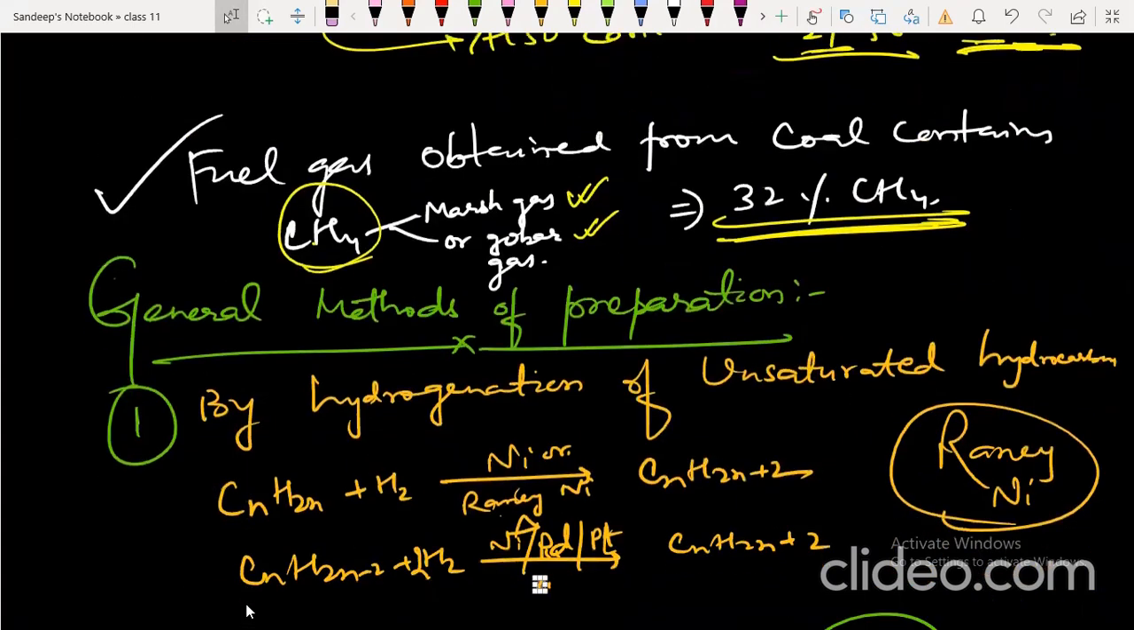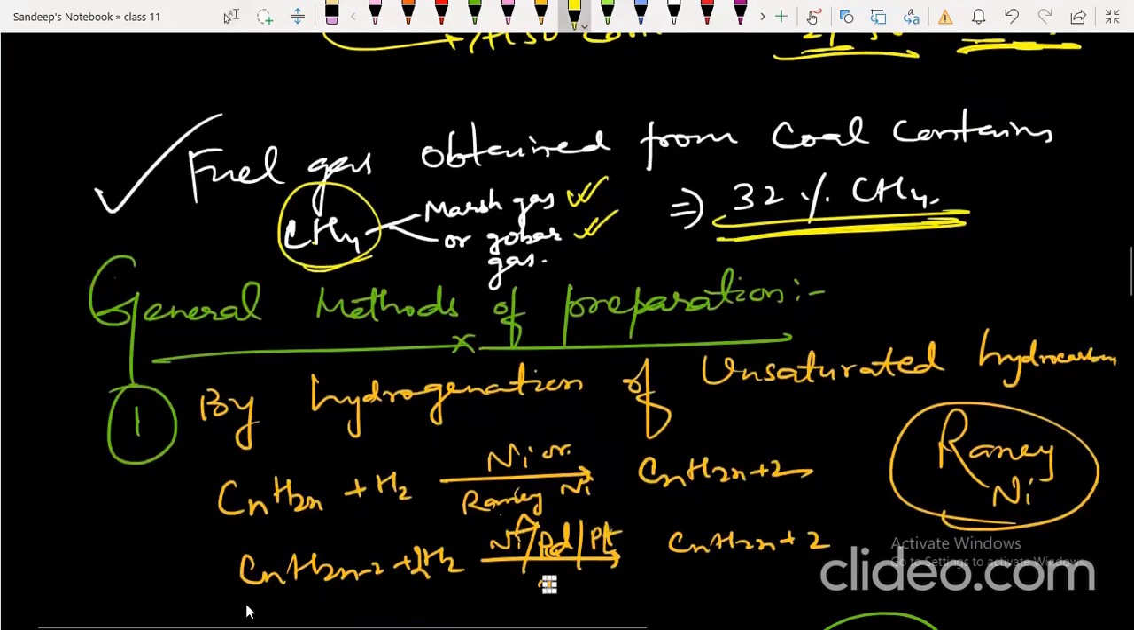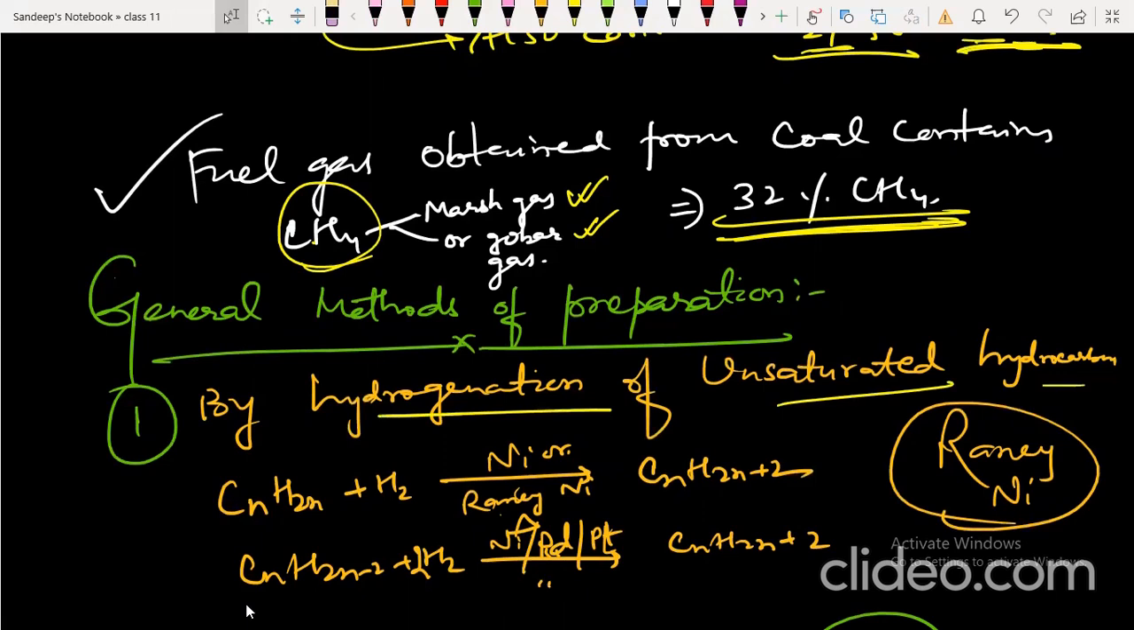Now coming to general methods of preparation of alkanes. Alkanes are prepared by hydrogenation of unsaturated hydrocarbons. We take an alkene or alkyne and treat it with hydrogen in the presence of nickel or Raney nickel, palladium, platinum.